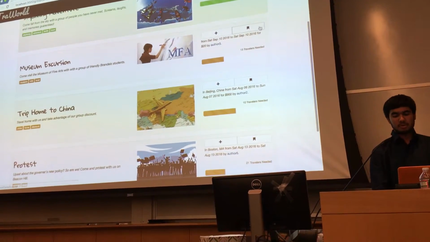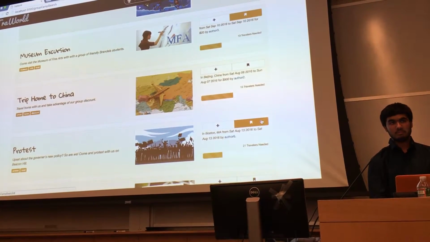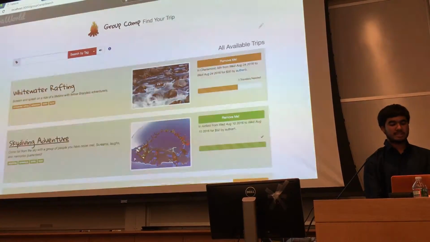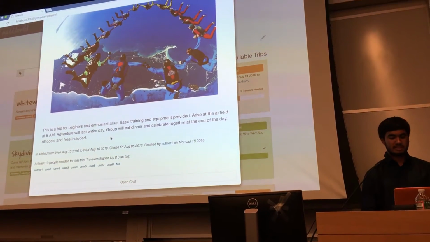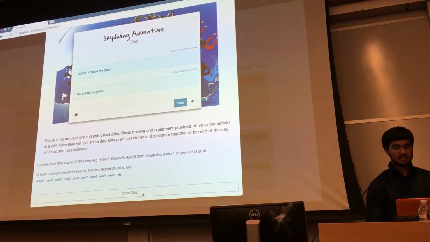You also have the option to bookmark trips, like say I'm interested in the museum and the protest, but I'm not sure if I want to go. And you can click on the trip to see more details about it if you want to, for example, see this is a trip for beginners and enthusiasts and what time to arrive. Since you signed up, you also have access to the chat feature.